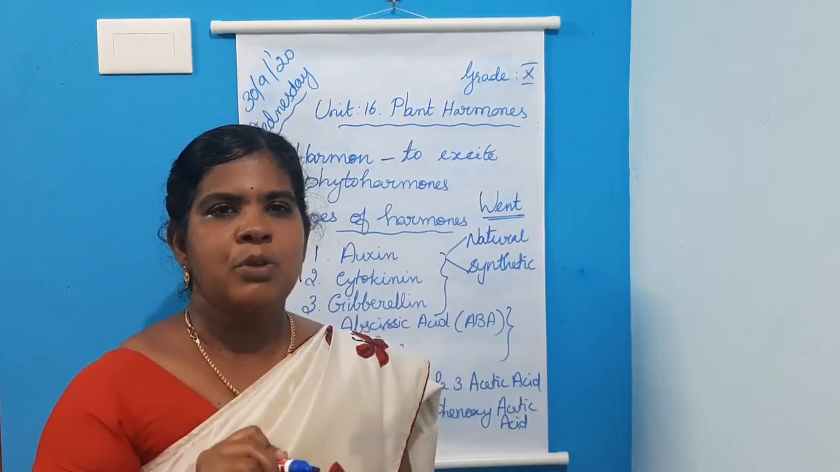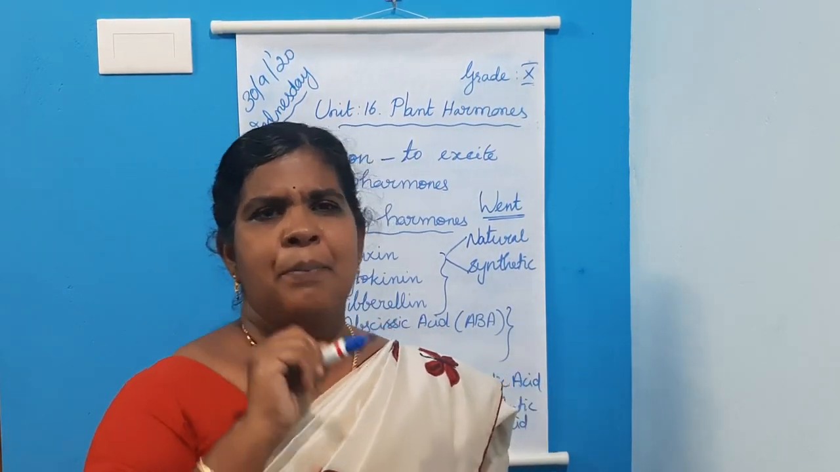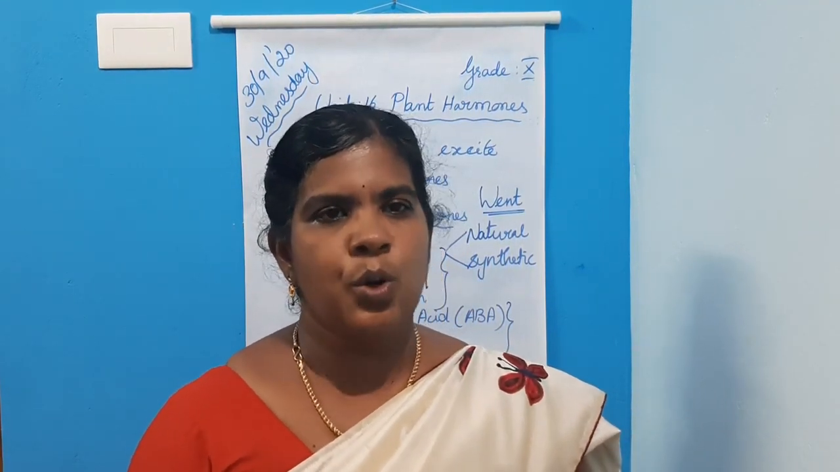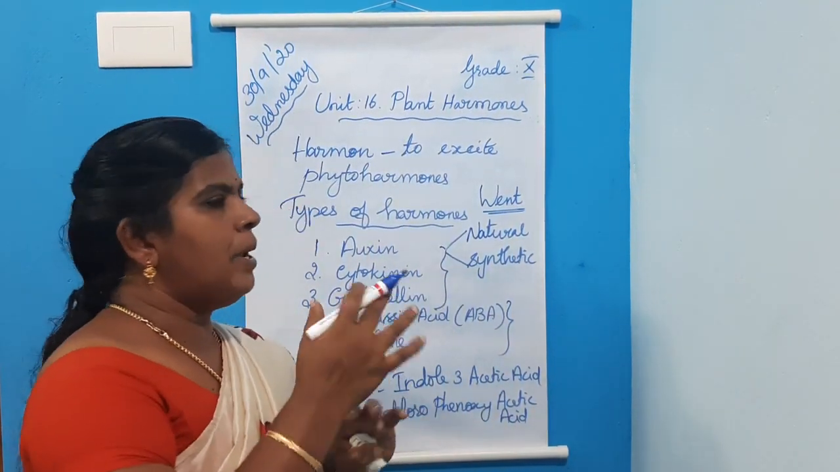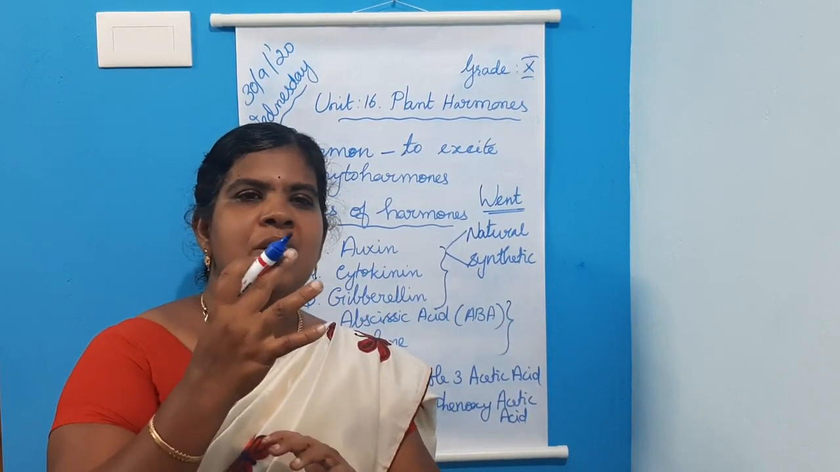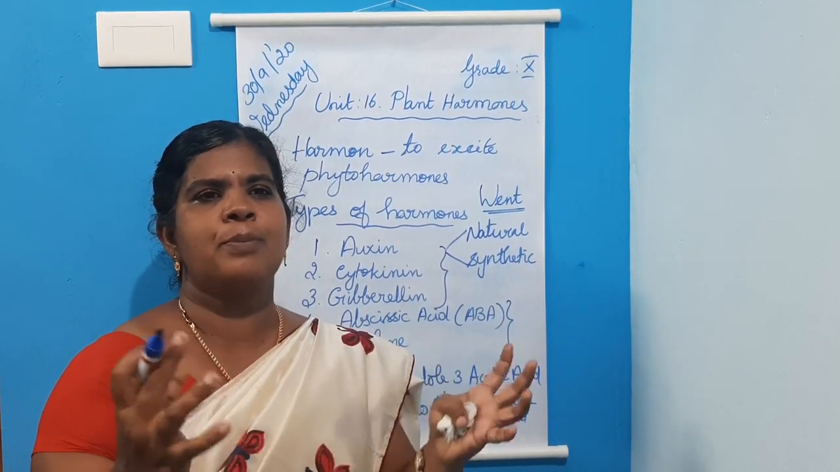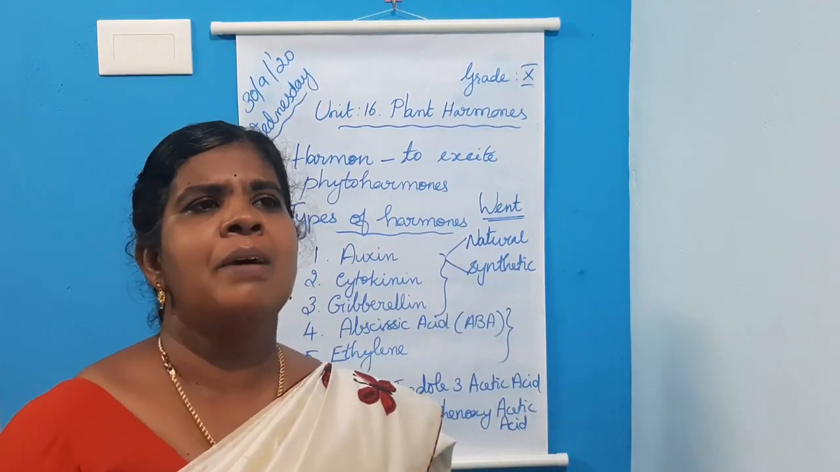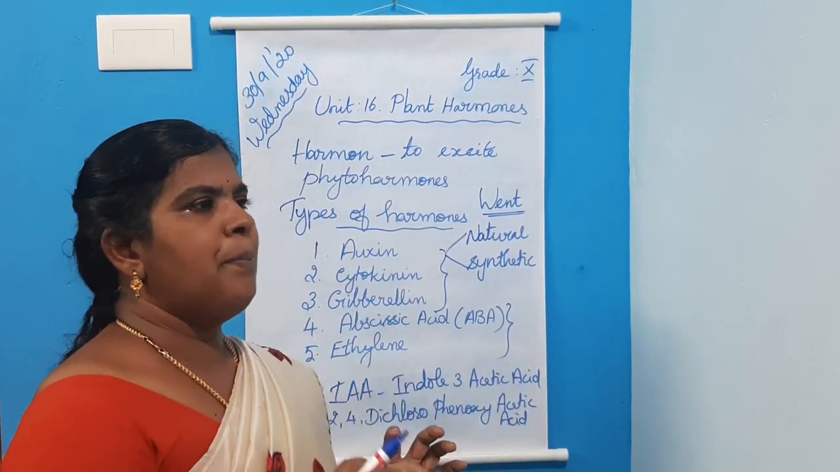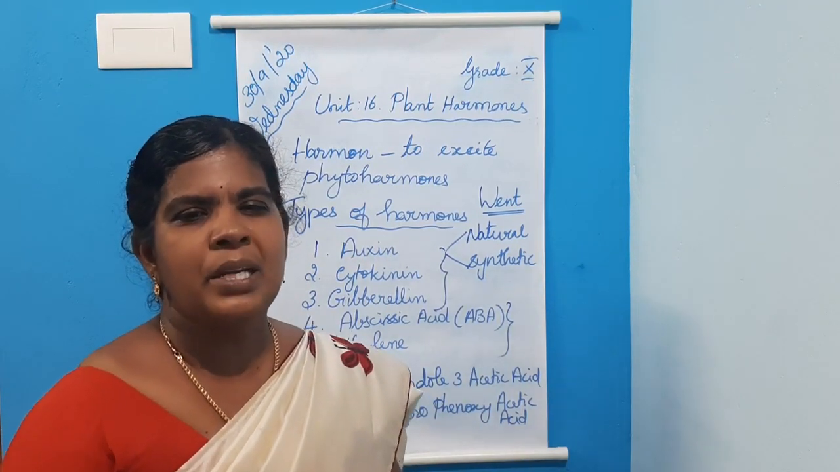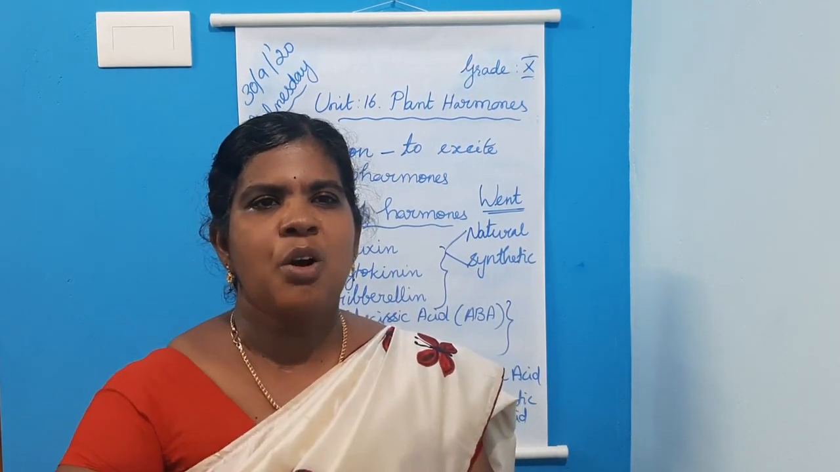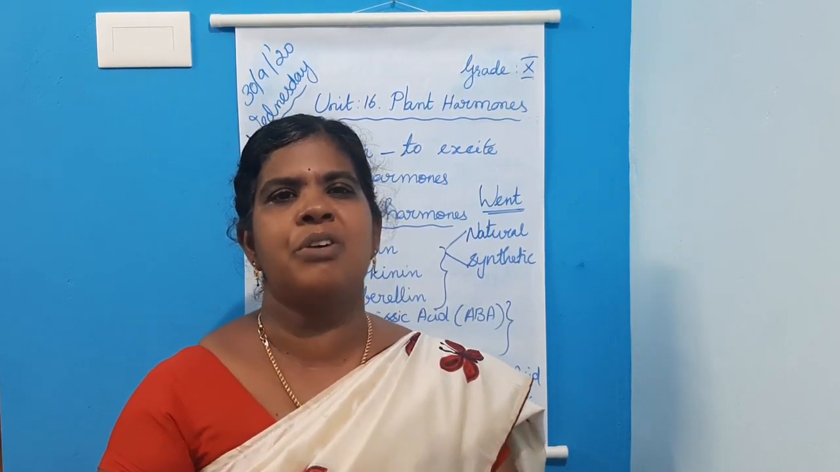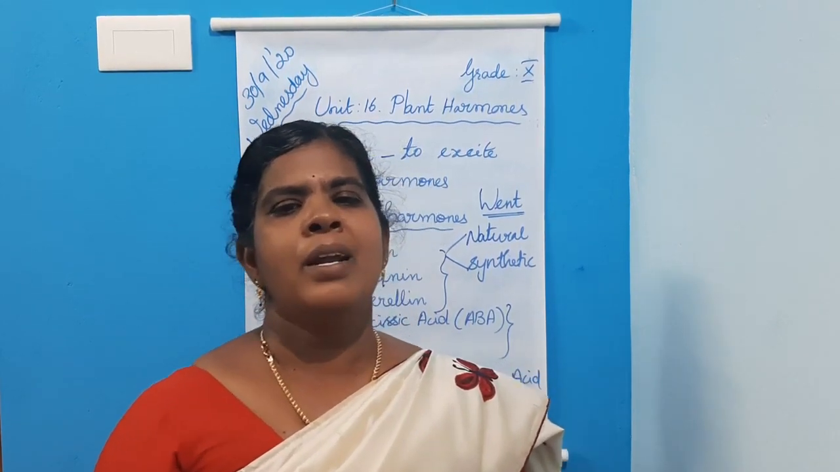So auxin produced by the apical bud suppresses the growth of lateral bud. This is called apical dominance. Apical dominance in the sense that the apical bud is dominating there. What is called apical dominance? The auxin produced by the apical bud stops or suppresses the growth of lateral bud. That is called apical dominance.